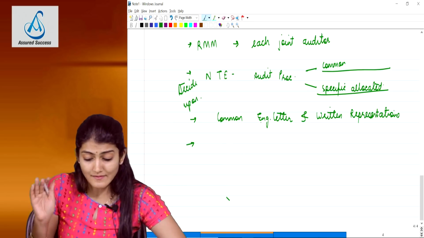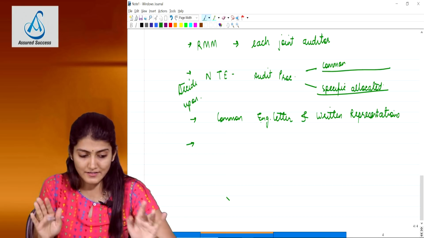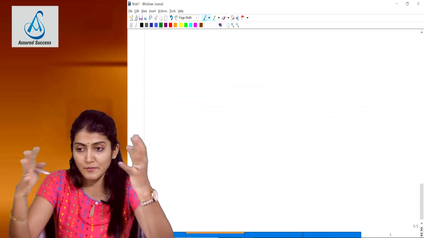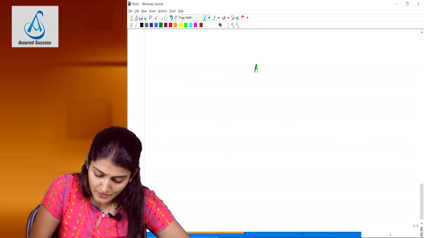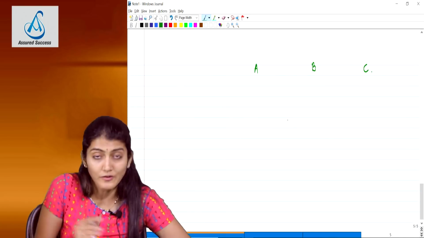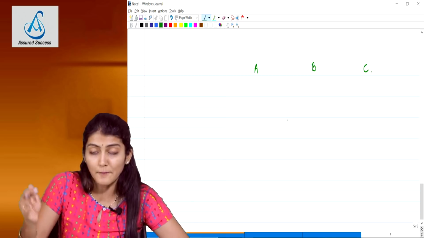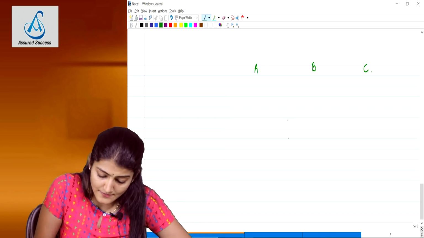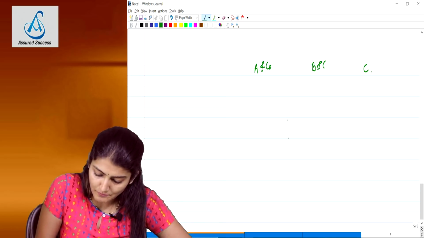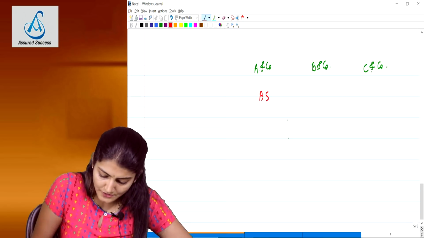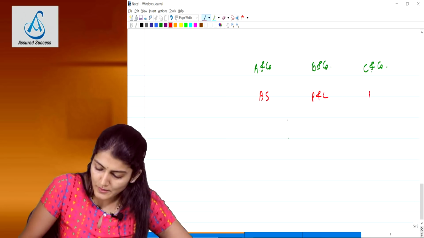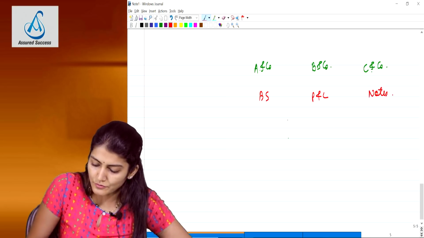Once they have decided what work is to be divided and what is to be checked together, take an example: A, B, C, 3 audit firms, A and company, B and company, C and company. To keep my example simple, A and company is going to do the balance sheet, B and company the P&L, and C and company the notes.